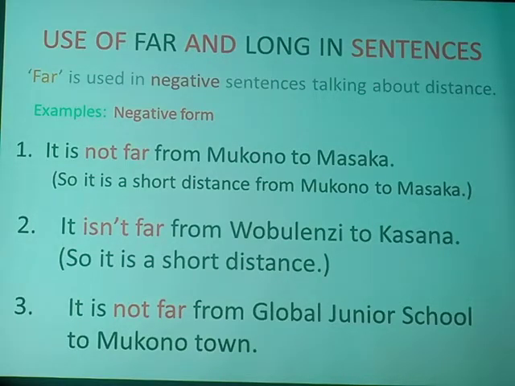When you say it's not far from Global Junior School to Mukono Town, it means it's a short distance from Global Junior School to Mukono Town. That is the message we pass out as we speak. Remember, it's wrong to say it is far from Global Junior School to Mukono Town. Grammatically, it's not allowed. It's not correct.